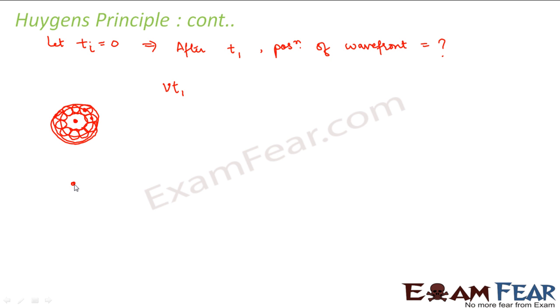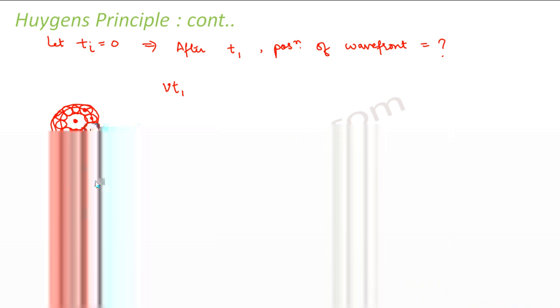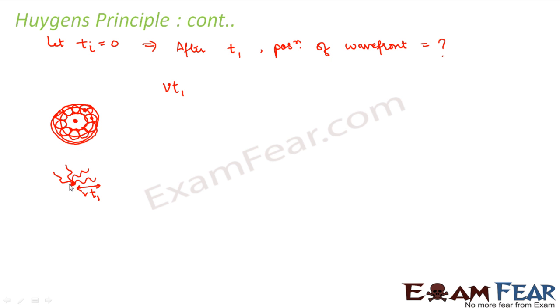Because from this point, let me draw this point separately. From this point, the wave will travel a distance given by velocity, that is the speed of the wave, into the time. Time is t1 because we are calculating it for time t1. That means whatever waves are originating from this point, they will all travel the same distance in time t1. Therefore, we can say that the radius of this sphere is vt1. Correct? So the radius of this sphere is vt1.